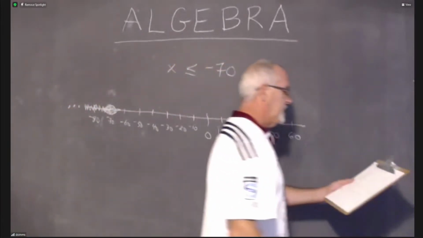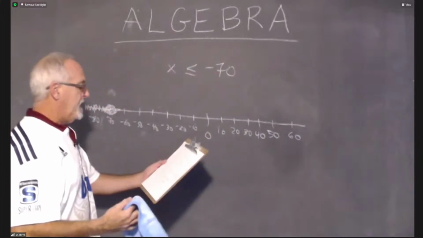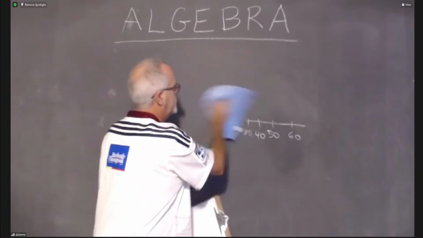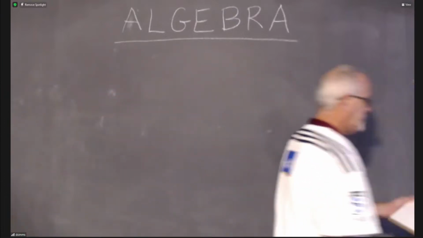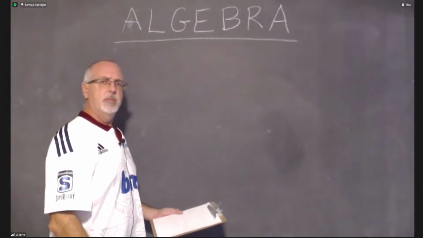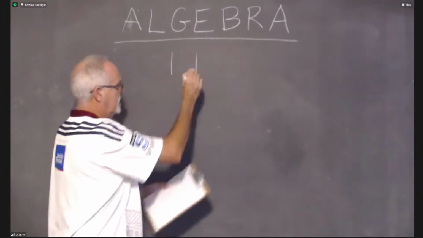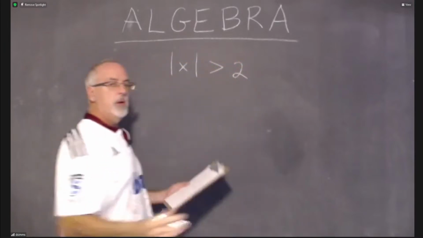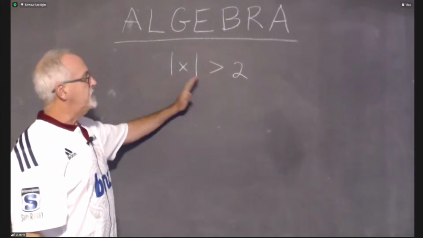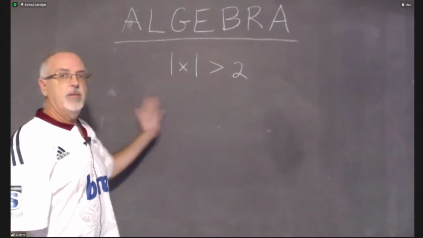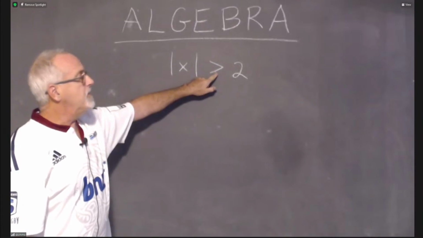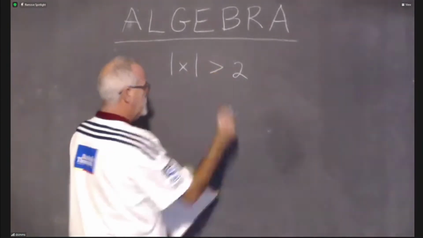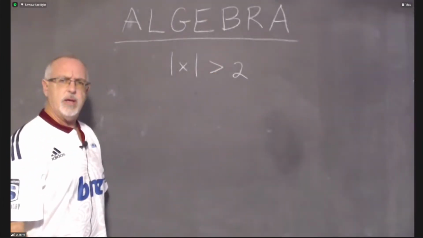So it's time to do something new. Another topic within this week's algebra topic. What if we have a statement like this? So now we're putting the two ideas together, the idea of absolute value and the idea of graphing on the number line with the less than and greater than signs. Absolute value of x is greater than 2. How am I going to show this?